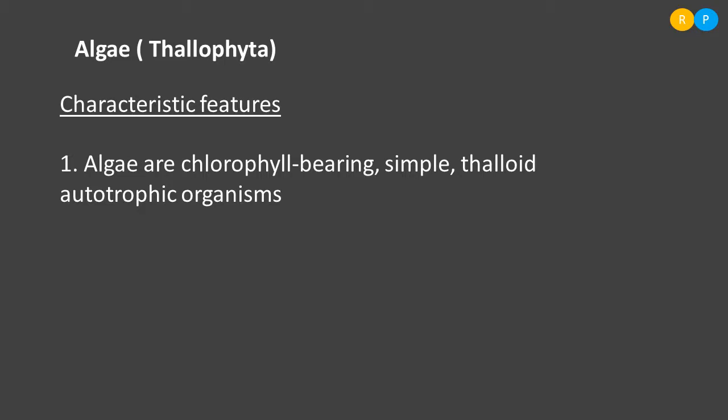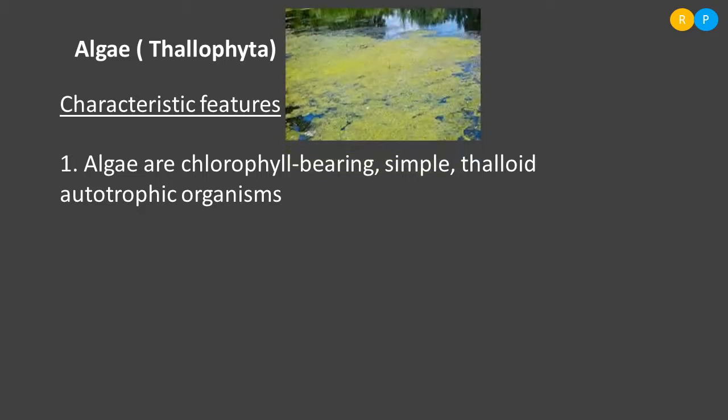So where do we find algae? You might have seen green patches on the surface of a water body. Usually they grow in ponds and pools when they are untouched for a long period of time. These patches are nothing but algae. Algae form a mat-like structure on the surface of a fresh water body. These are some species of algae that we can find in the aquatic habitat.